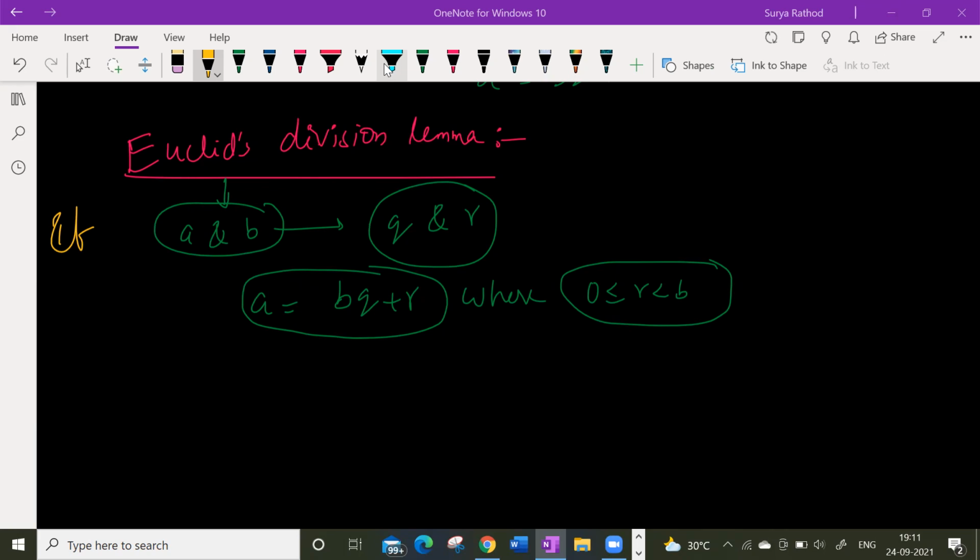HCF is nothing but highest common factor, the largest number which exactly divides two or more positive integers. That means when I divide both the integers a and b, the remainder should be 0. That is what Euclid's algorithm says to us.